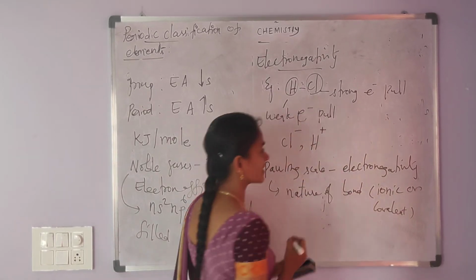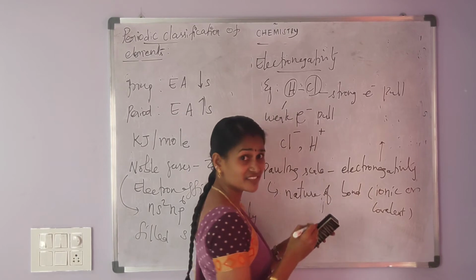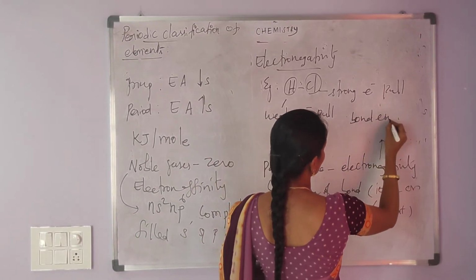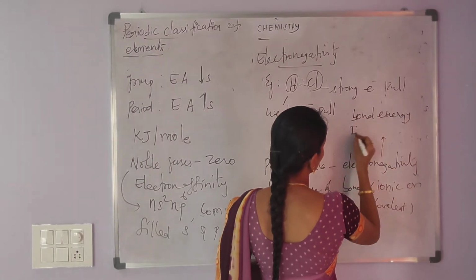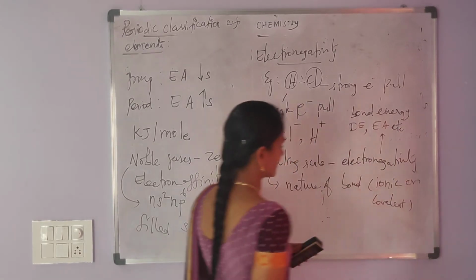Electronegativity is based on experimental data. The experimental data are bond energy, ionization energy, electron affinity, etc.